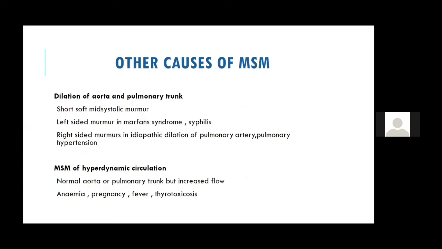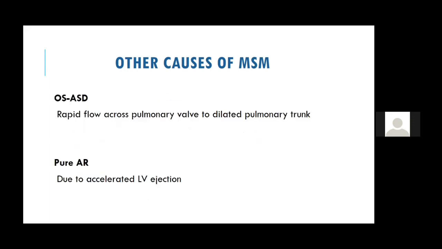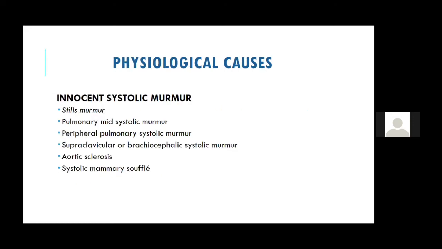Other functional causes, like a dilated aorta or dilated pulmonary trunk, I already discussed, and you can get them in hyperdynamic circulations like anemia, pregnancy, thyrotoxicosis, and fever. There are other things like a flow murmur. We know in patients with ASD, VSD, and PDA, you may get increased flow murmurs. Or in a patient with aortic regurgitation, because of increased flow through the aortic valve, you get a murmur like aortic stenosis, but it's not an organic aortic stenosis.